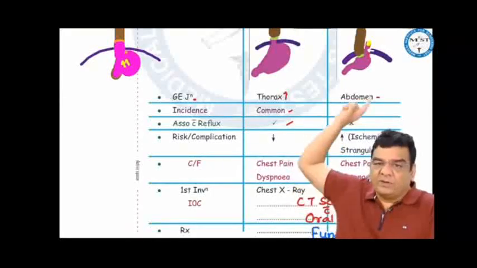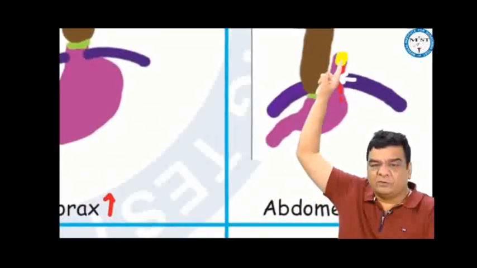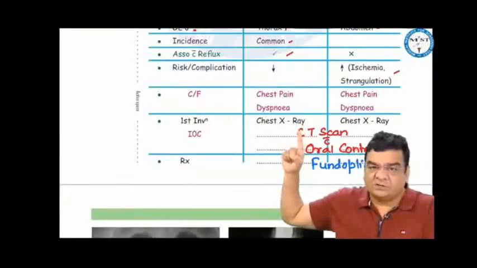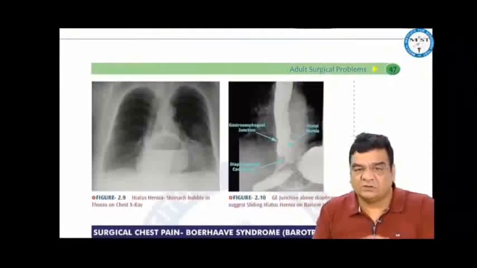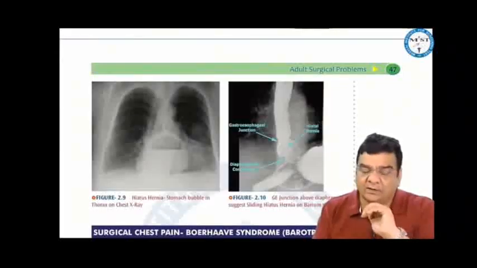Risk of complications will be higher in paraesophageal because the diaphragm can compress the fundus of the stomach here, so the blood supply is compressed. The risk of ischemia, strangulation, perforation will be high in paraesophageal hiatus hernia. Since the stomach has gone up into the thorax, patients present with chest pain and dyspnea. The first investigation will be chest X-ray, but the best would be CT with oral contrast. And the treatment for all the hernias conceptually, we bring the part back into its original position and create a barrier so that it does not go again. So here we do a fundoplication.